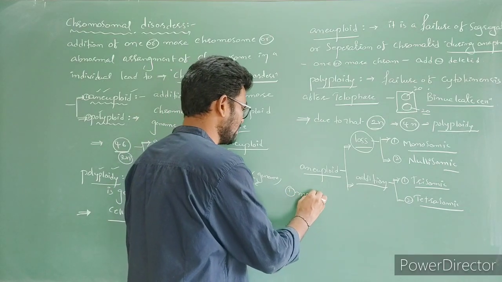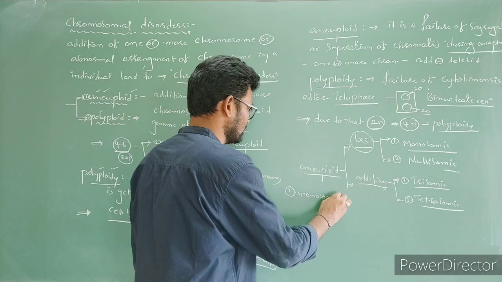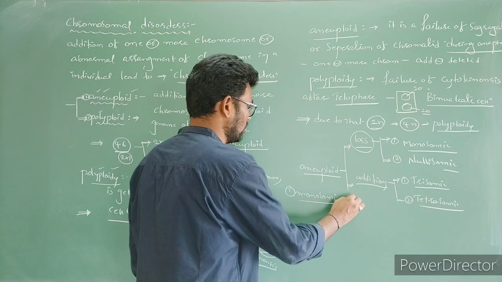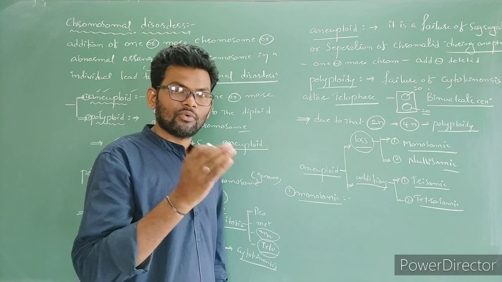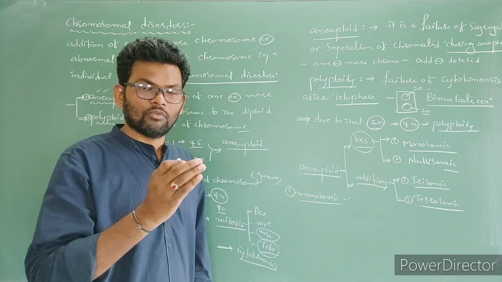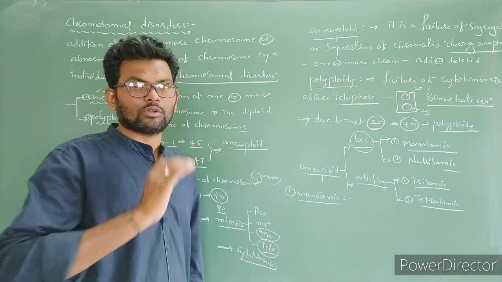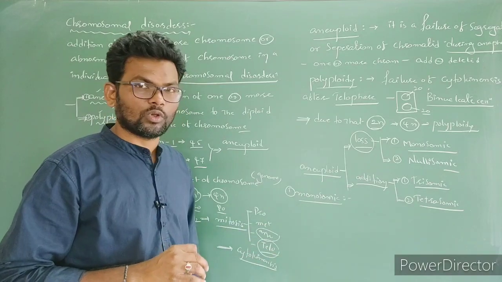What is monosomic? What do you have to write? Loss of one chromosome from the diploid genome. That is called what? Monosomic.